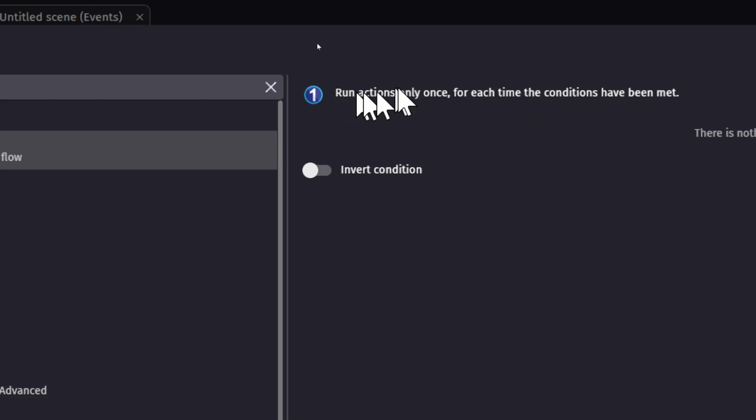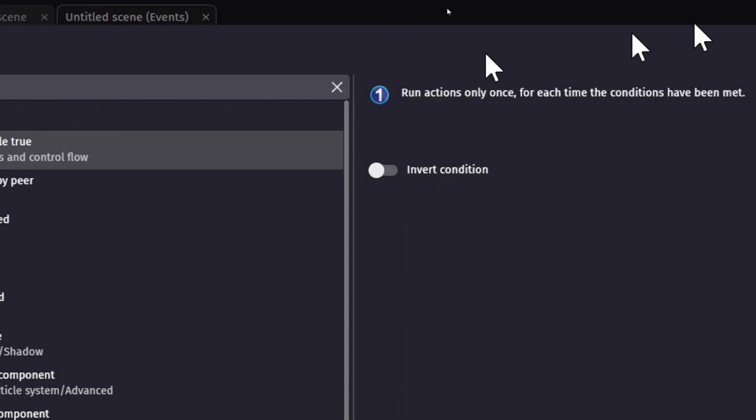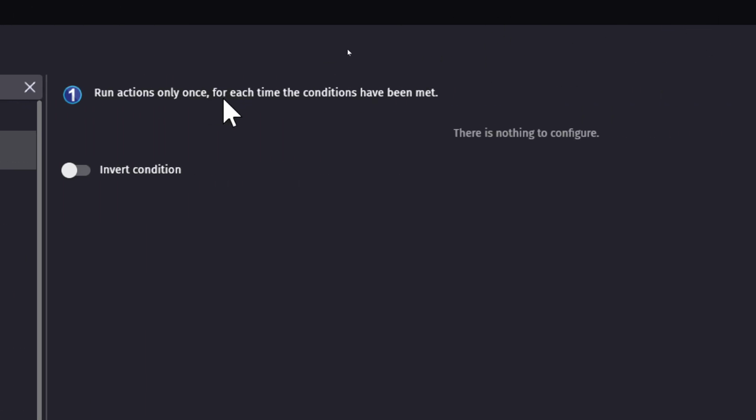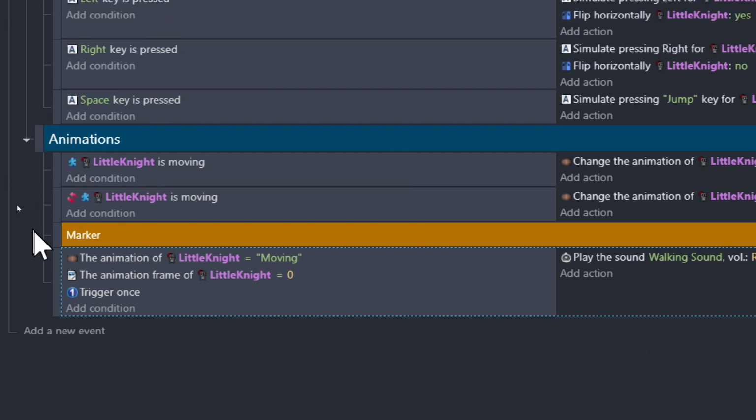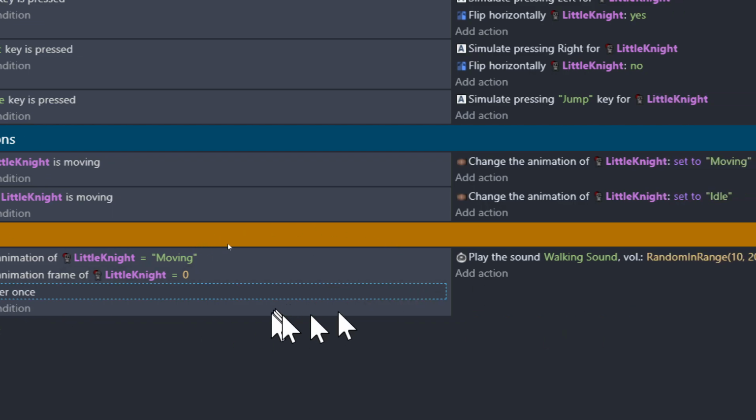So this is cool, right? Like I keep saying, GDevelop talks to you. It's like, what does this do? It doesn't give you some analytical thing. It's like someone's actually giving you the description, actually talking to you and explaining things. It's cool, I love that little touch. Kudos to the developers. Sorry. Right, so this is going to make it so this only happens one time while this is true.